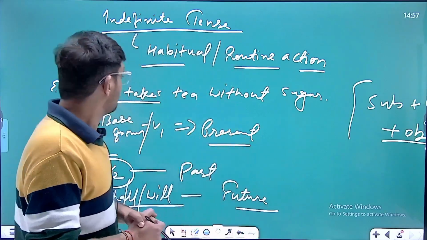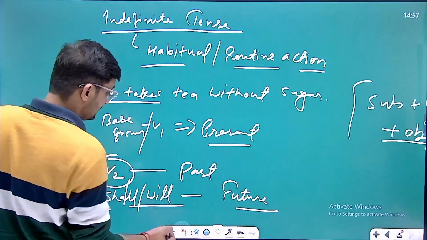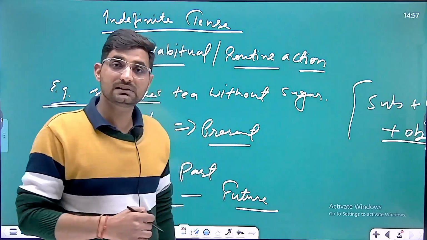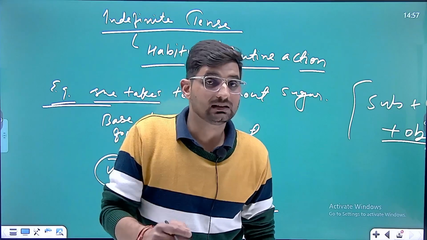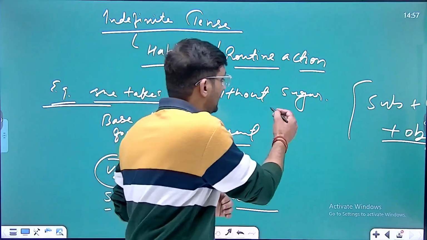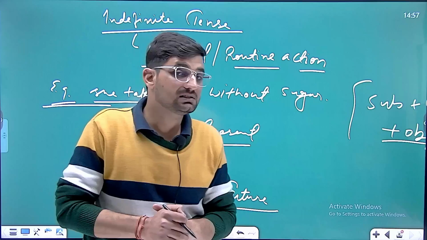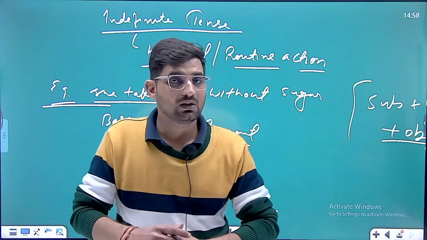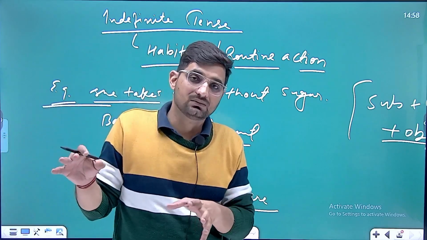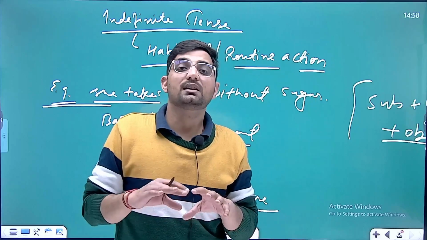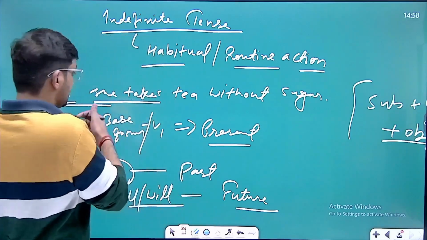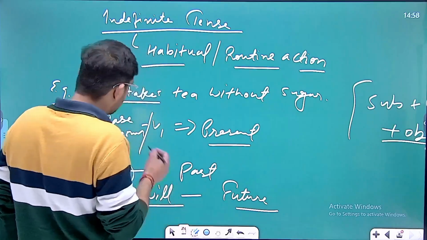Clear? All right. So the first example I have written here, you can look at the example. She takes tea without sugar. So it's a type of action that is habitual, routine. We can't say whether the action is completed or incompleted. That's the reason we call the tense indefinite. What is the reason for calling this tense indefinite? Because whatever the action the tense covers, especially in the present division, we can't clarify whether they are completed or incompleted. She takes tea without sugar, so it's her habit.